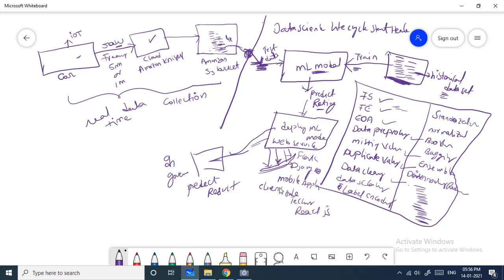Or we can use TensorFlow JS, which lets us use the model in client-side technologies, giving services to React JS kind of applications. An end user can request a driver's rating, and it responds with the predicted rating of the driver. This rating can be visible to the driver or to government officials, depending on the use case.